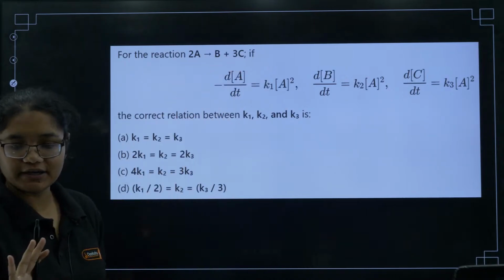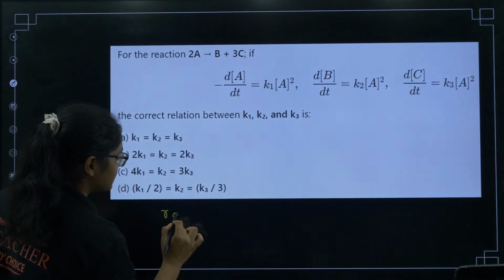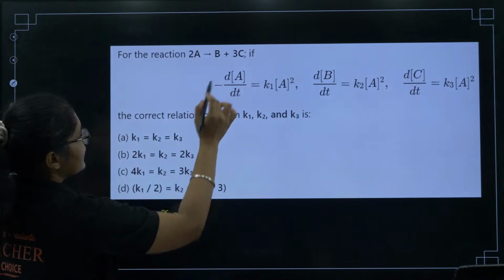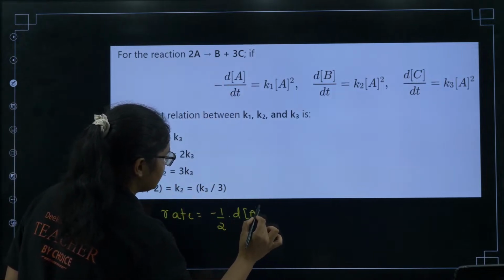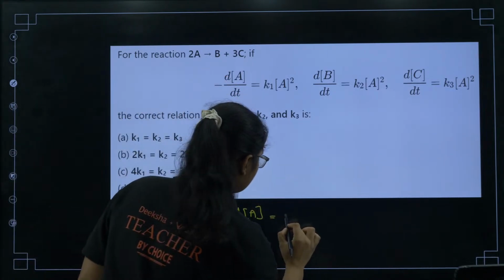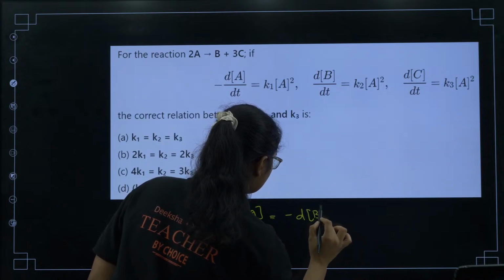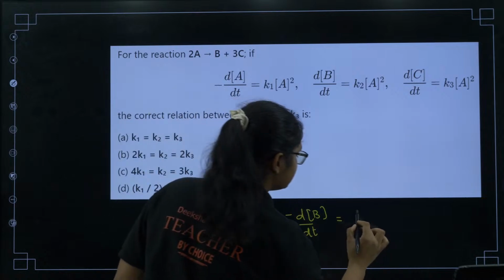All of you know differential equations, how to write them. Rate is equal to 1 by 2 times minus dA by dt, equal to minus dB by dt, equal to 1 by 3 dC by dt.